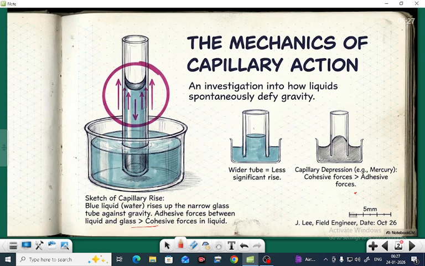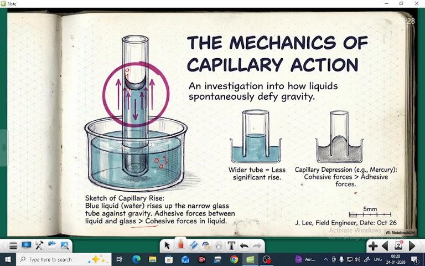Suppose you take water, then the attraction between the water molecules is known as cohesive forces. The adhesive forces between water and glass are greater than the cohesive forces, so water rises in a capillary tube.